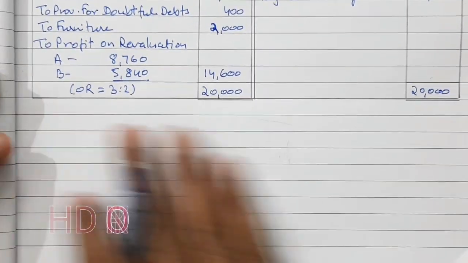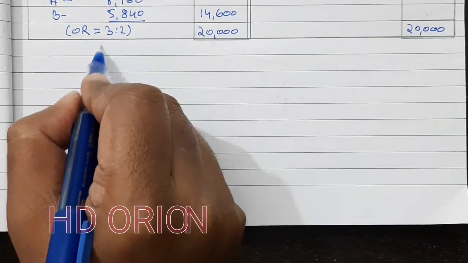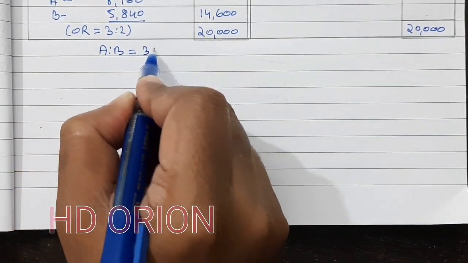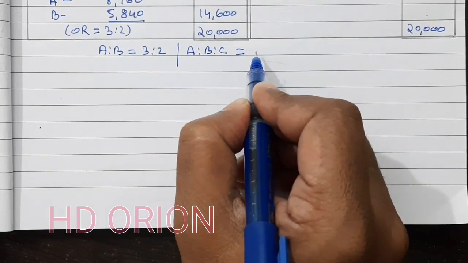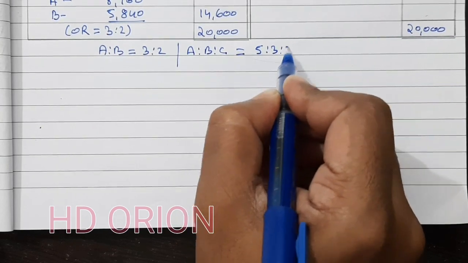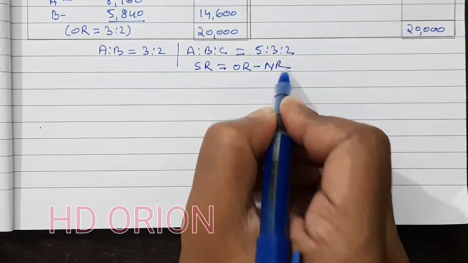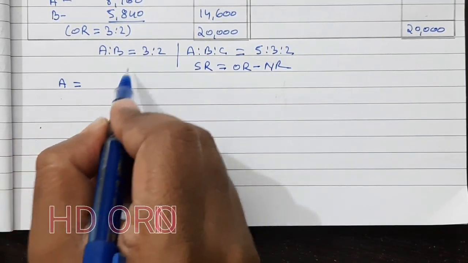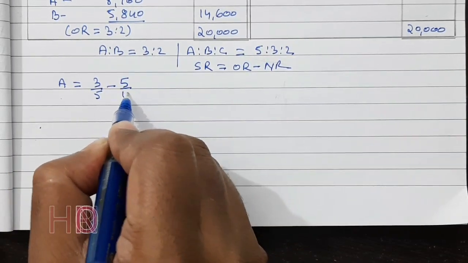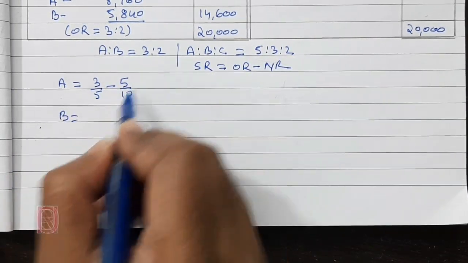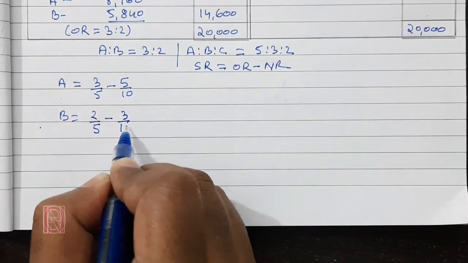So as we know that A is to B is equal to 3:2 and A is to B is to C is equal to 5:3:2, and sacrificing ratio is equal to old ratio minus new ratio. Therefore for A, old ratio is 3/5 minus new ratio is 5/10, and for B, old ratio is 2/5 minus new ratio is 3/10.